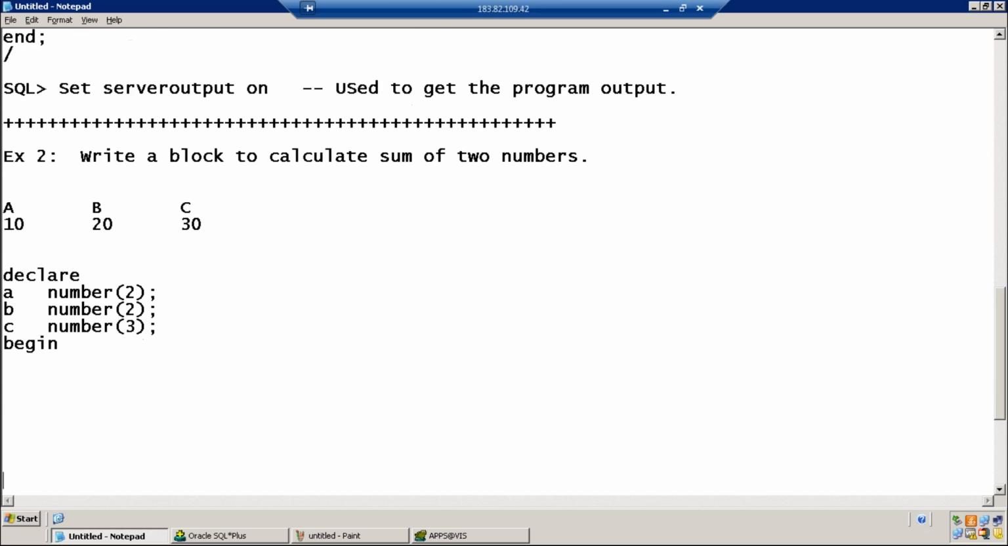Any doubts in the declare section? How many variables are you declaring? 3 variables, A, B, and C. All the 3 variables are of what data type? Number data type. So variable name, data type followed by size. That's it. Next. Jamal, I want to store a value 10 in which variable? A. How can I do that? A colon equal to 10.